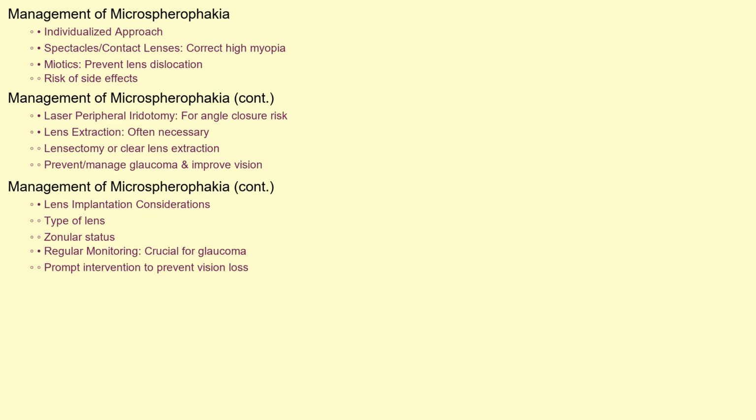Lens extraction, typically through lensectomy or clear lens extraction, is often necessary to prevent or manage glaucoma and improve vision. The type of lens implantation, if any, must be carefully considered, especially in the setting of weak or absent zonules. Regular monitoring for glaucoma and prompt intervention are crucial to prevent vision loss.